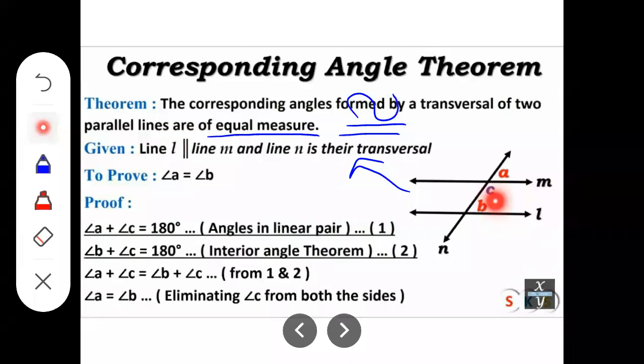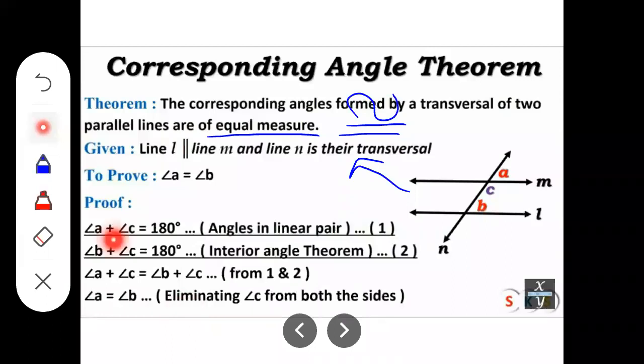Yes, angle A and angle B. So right here, angle A and angle B, and what we have to show it that those are of equal measure, so equal sign in between. So we have to prove angle A equal to angle B. Now let's write the proof. Okay, only in 4 steps this theorem that is very easy to prove.